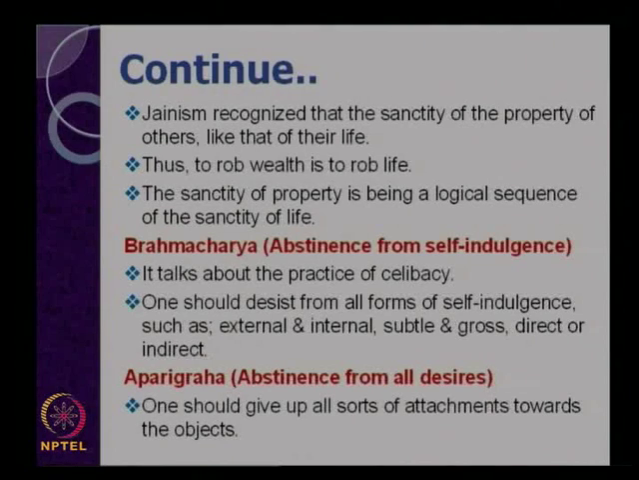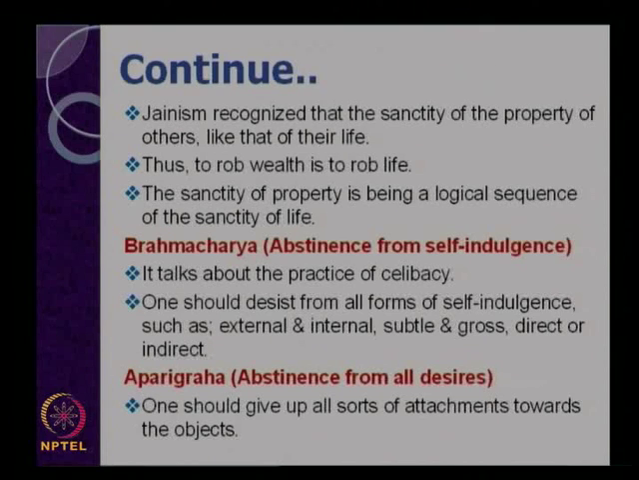Now brahmacharya talks about celibacy. One should control his sense organs, one should control his passions towards different objects, and it is very difficult to practice. However, one can do so if he or she desires to do that. And if he could do that, then he can desist from all forms of self-indulgence, such as external and internal, subtle and gross, direct and indirect. The last point is aparigraha, which talks about abstinence from all desires.